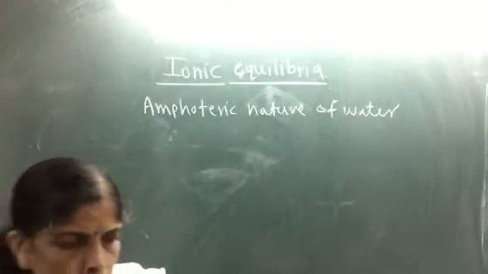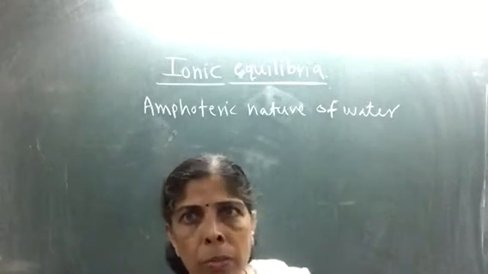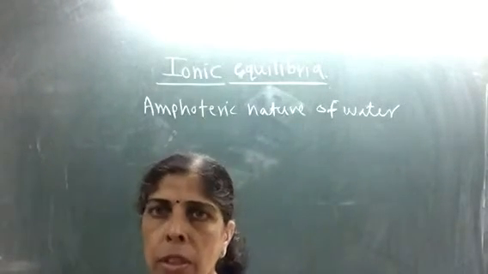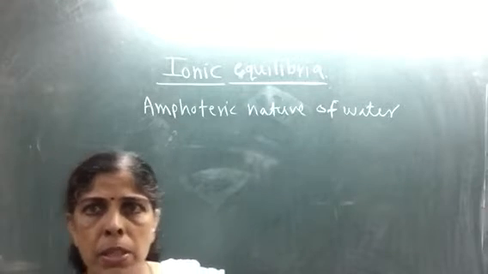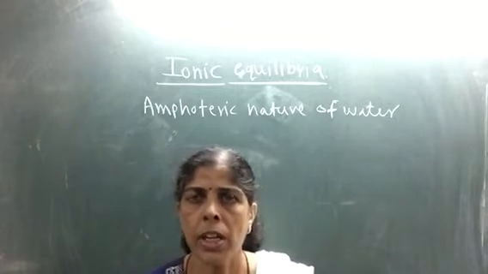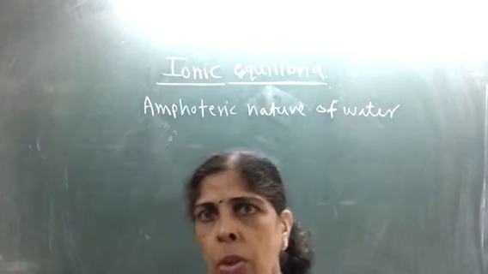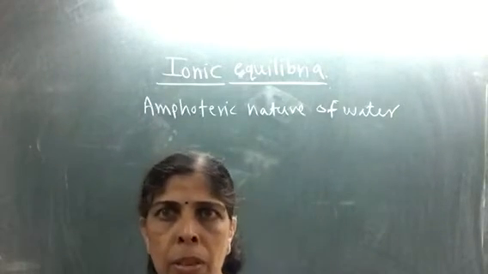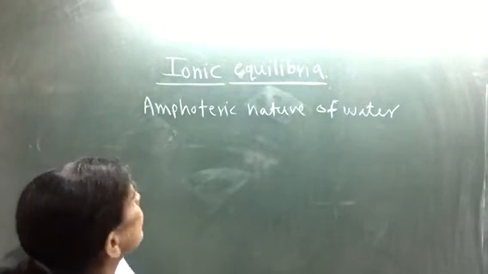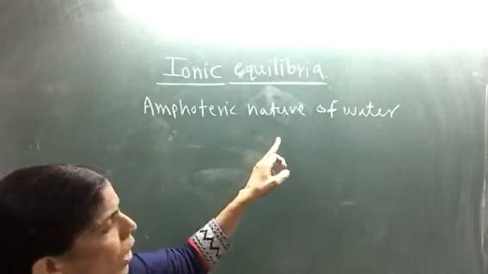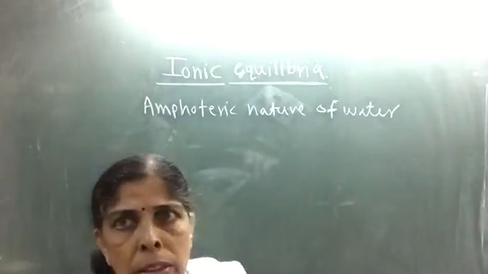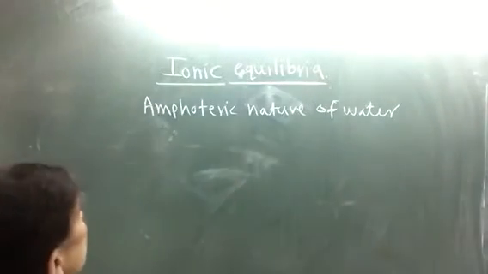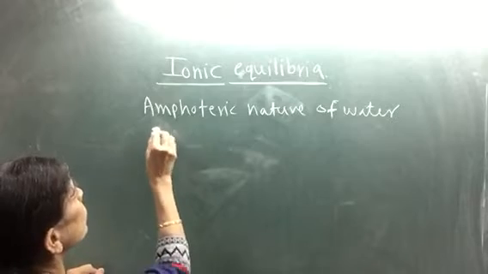According to the Lowry-Bronsted theory, which we have seen in the last video, an acid is a substance which can give a proton, while a base is a substance which accepts a proton. Acid is a proton donor and base is a proton acceptor. Proton is H plus ion. So we will see how water can act as acid as well as base, that is, how it acts as proton donor as well as proton acceptor. We will write two reactions to explain the concept.